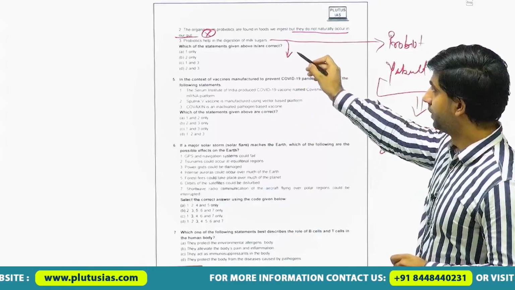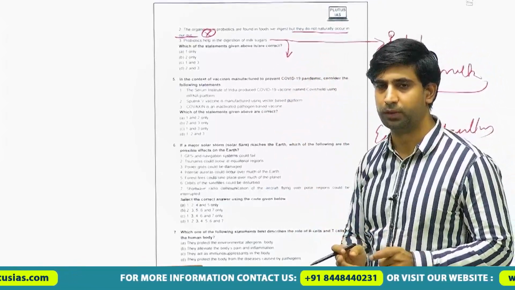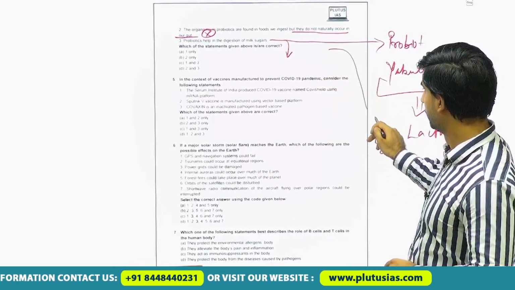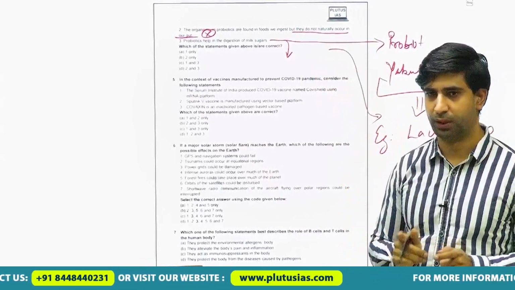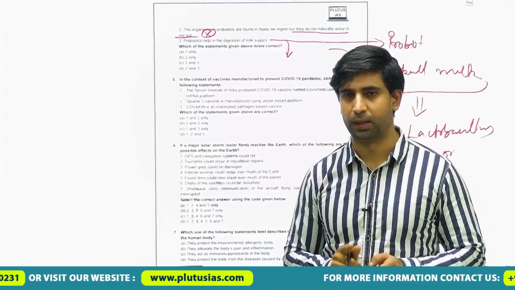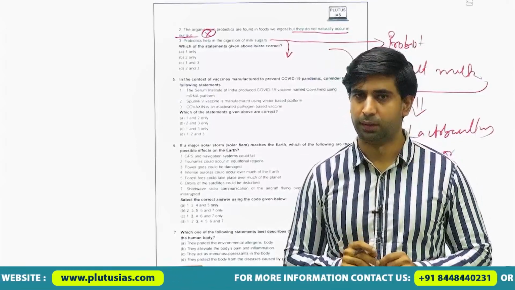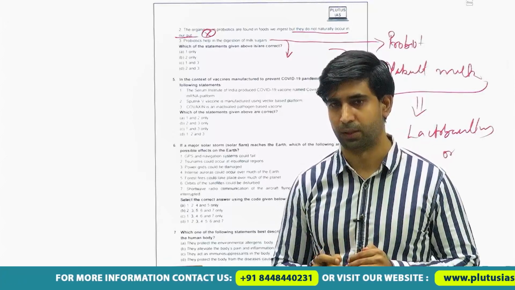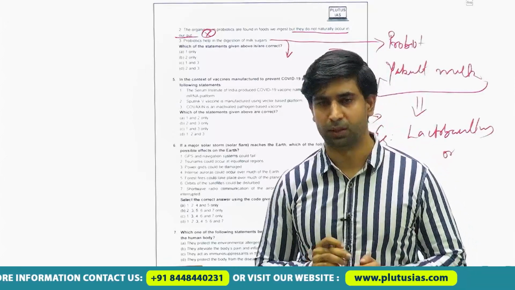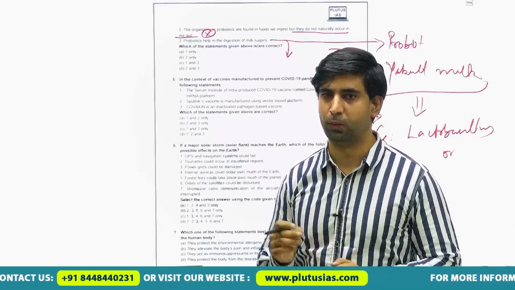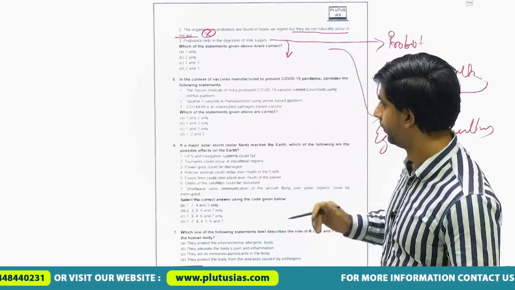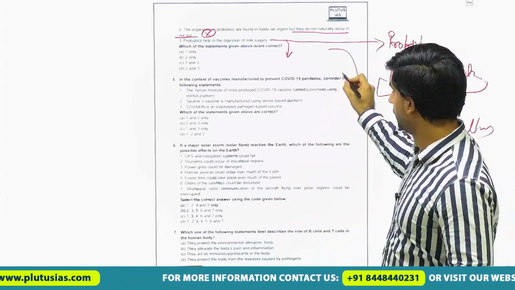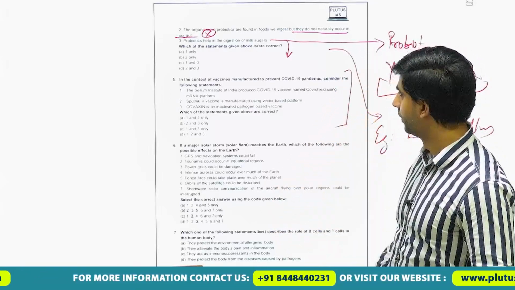So this requires slightly extended knowledge that will come from the current affairs part, and we are going to cover both static and the current affairs. That's why I told you in science and technology we are required to correlate with the current affairs part. If we are studying only the static part, we will not be able to perform well in the exam hall. That's what I stated in my first lecture. And then comes the next question.